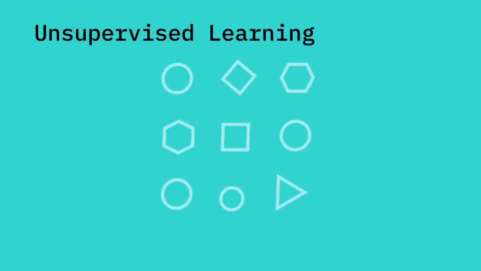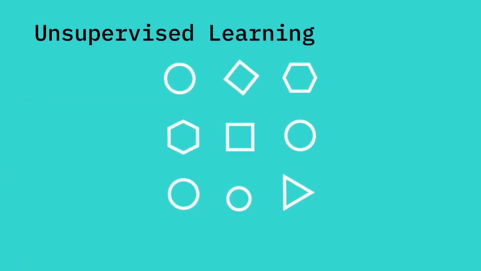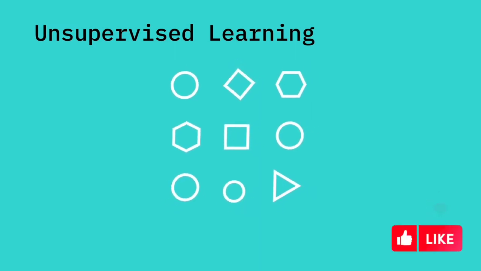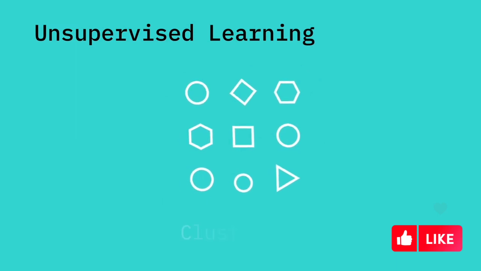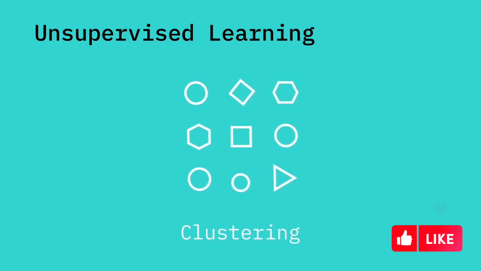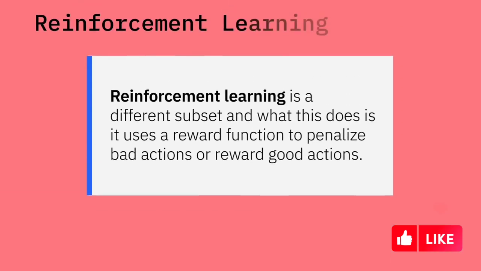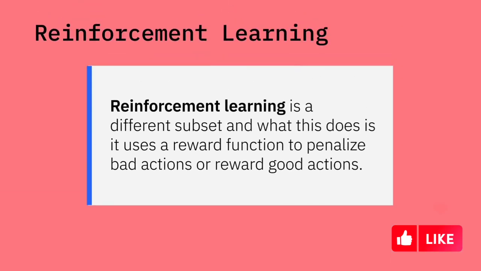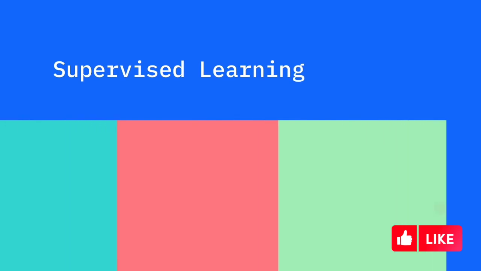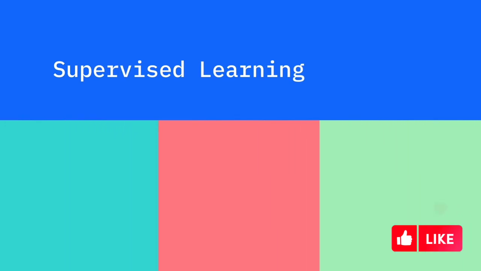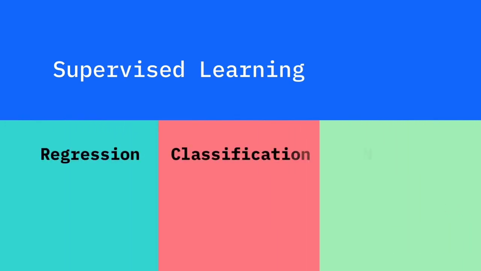With unsupervised learning, we don't have class labels, and we must discover class labels from unstructured data. This could involve things such as deep learning looking at pictures to train models. Things like this are typically done with something called clustering. Reinforcement learning is a different subset, and what this does is it uses a reward function to penalize bad actions or reward good actions.